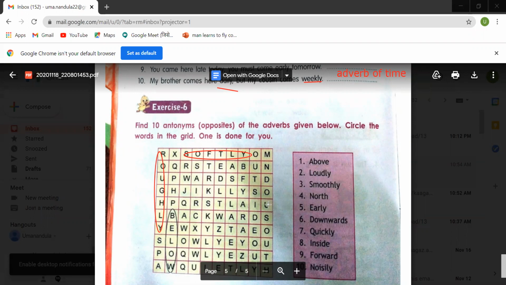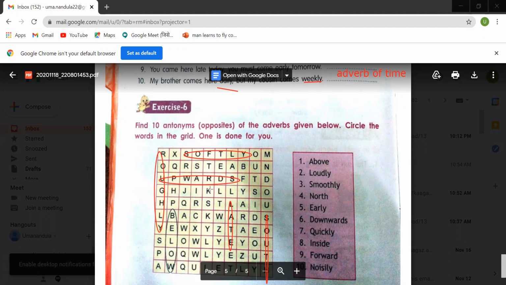North and south. So where you can find south here, children? Yes, I can find here south. Early, late. So late is here. Yes, late. Downwards, upwards. I can find this upwards here. Quickly, slowly.